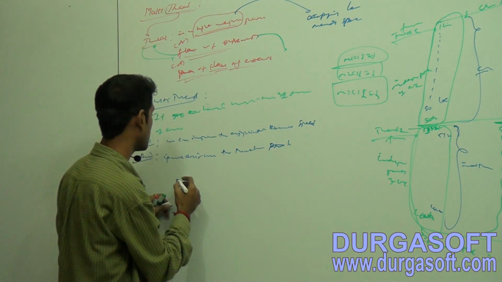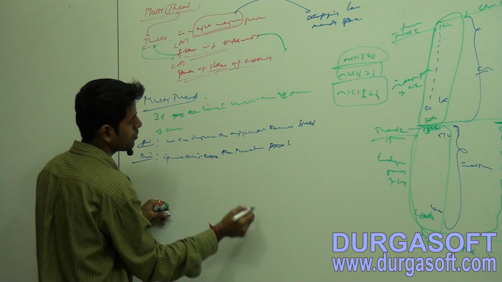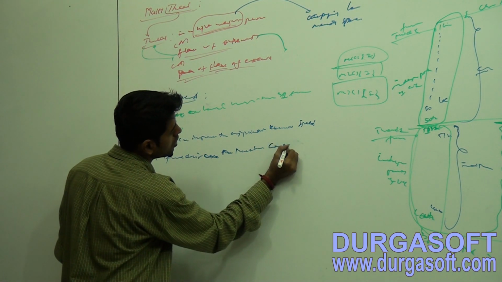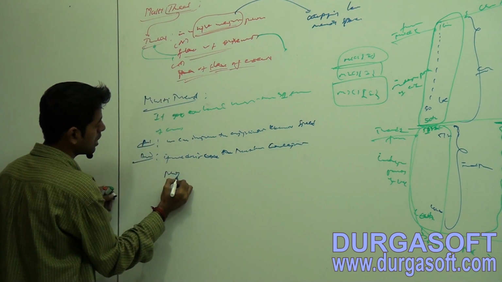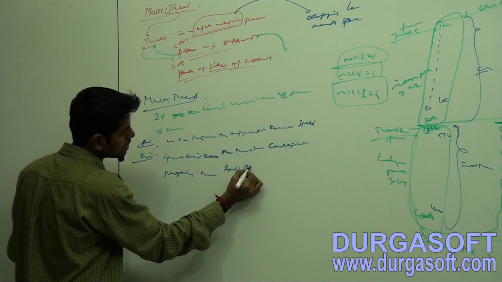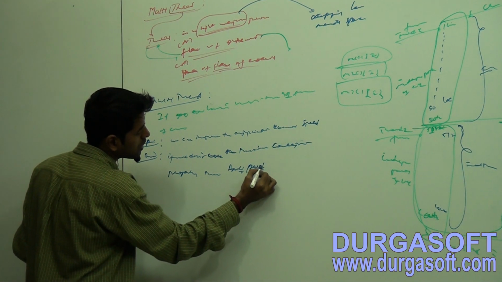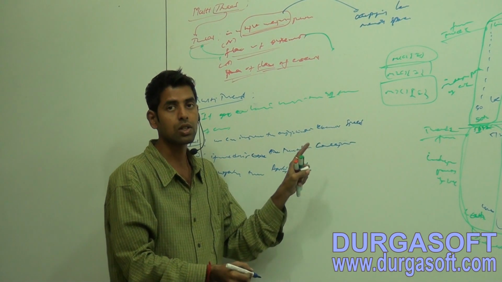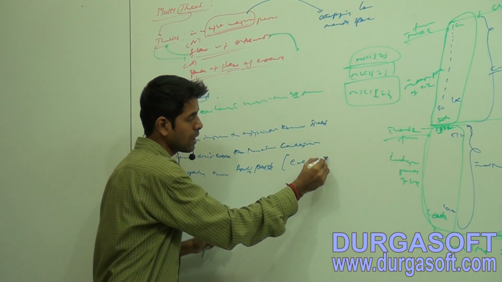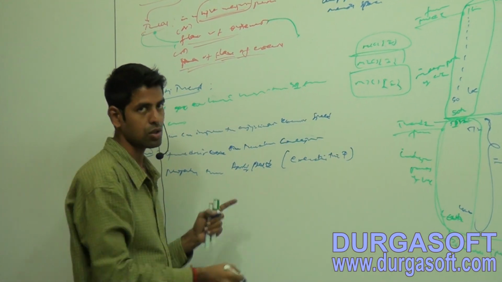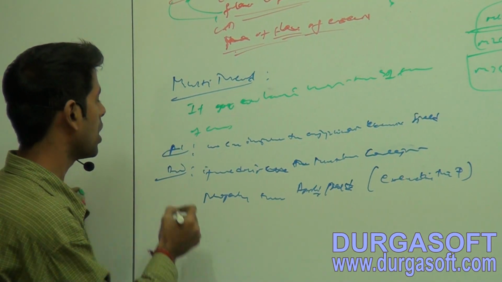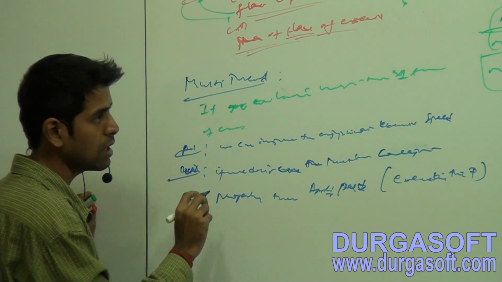If we don't use the multi-threading concept properly, then application performance will be degraded. It will take much time for execution. So you have to take care. It's your responsibility if you are using multi-threading.